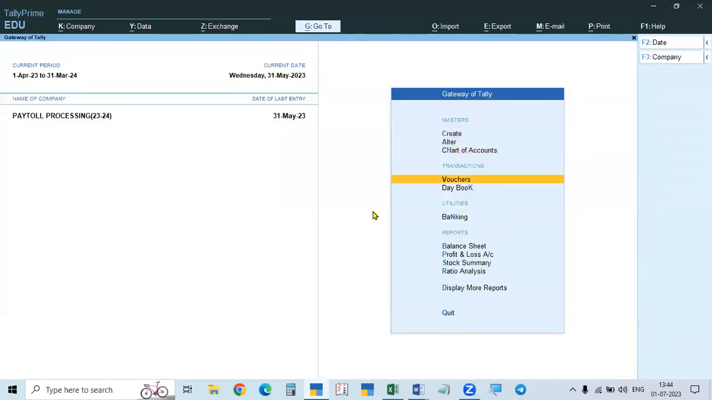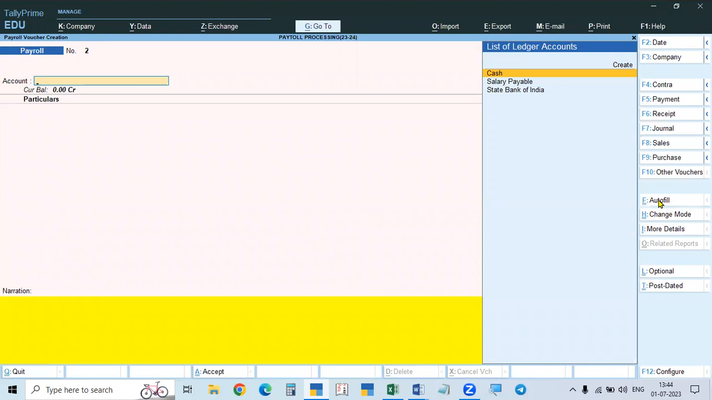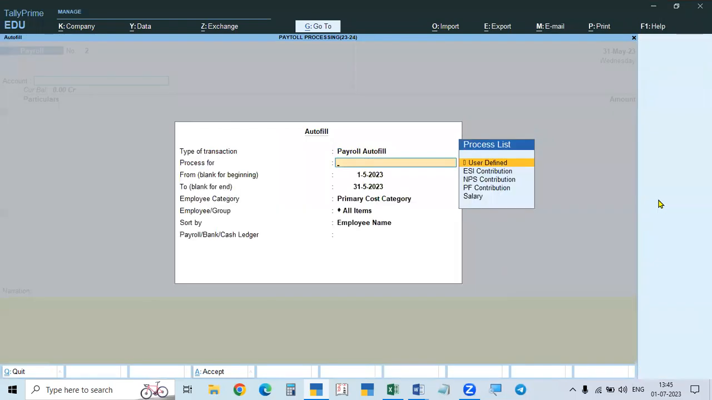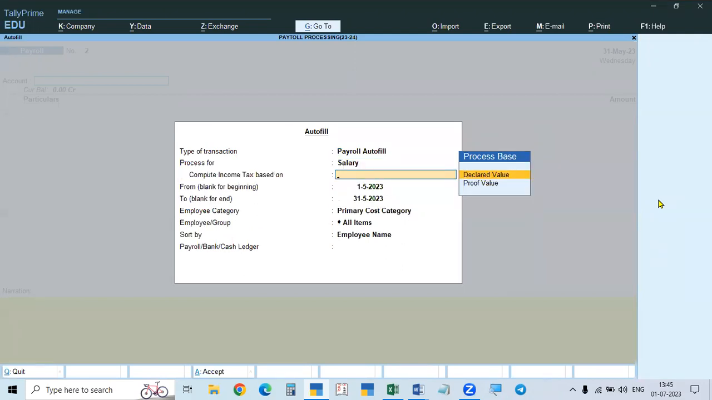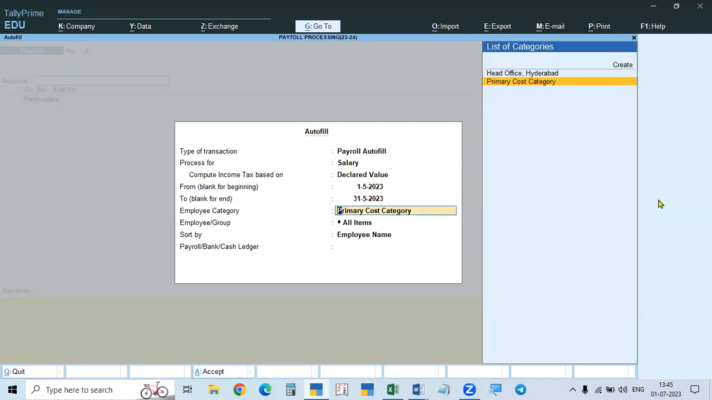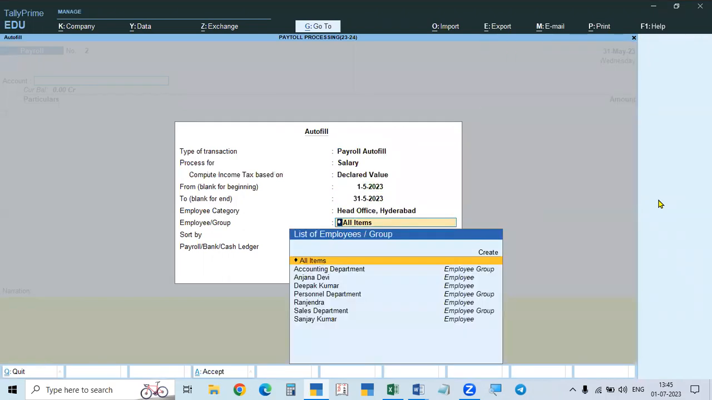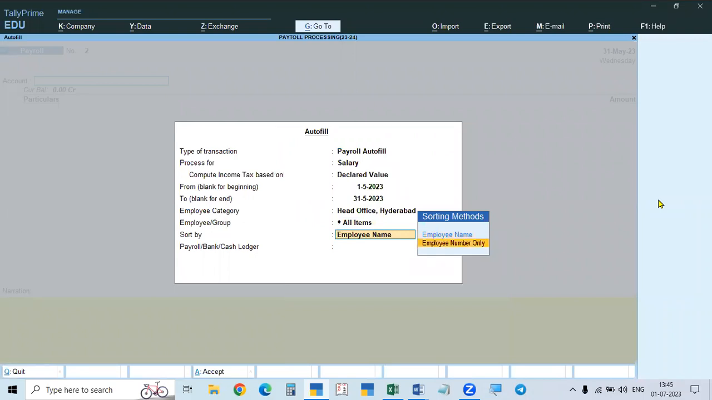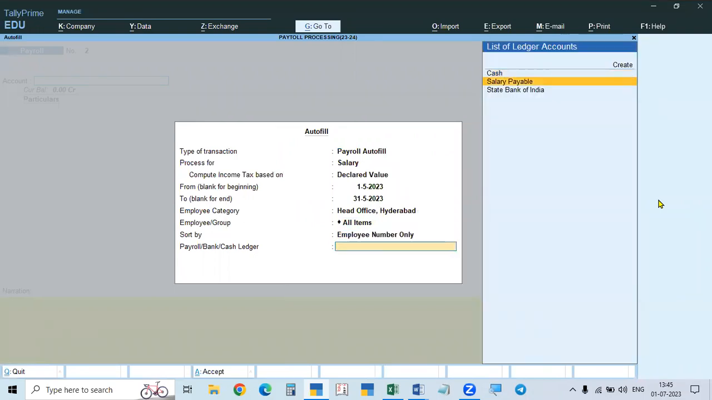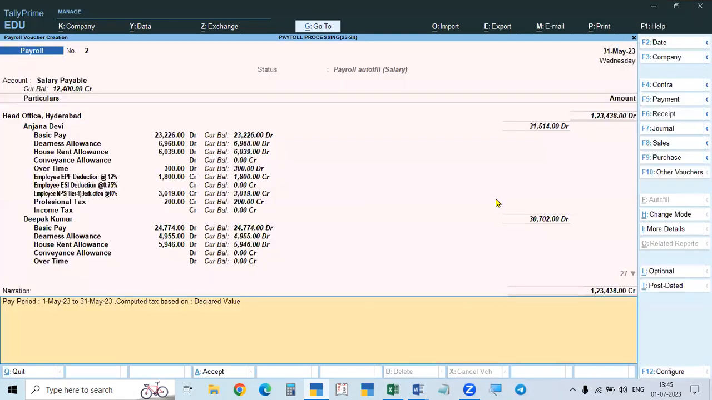That is salary. Again, go to payroll, then go to autofill. Under the autofill, you are processing salary now. Salary, user defined completely. And in the income tax, you give the declared value, 152,31.5. Here, head office is given, all departments, and here also salary payable. So all the salaries are calculated.